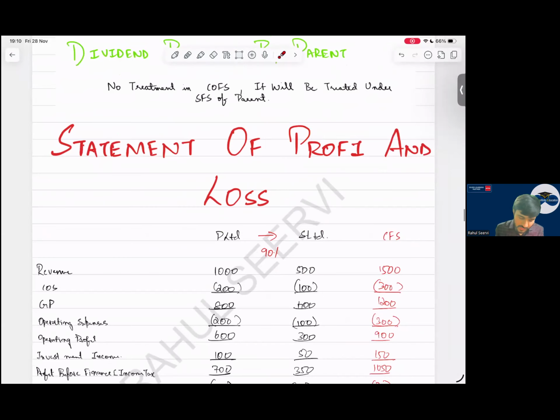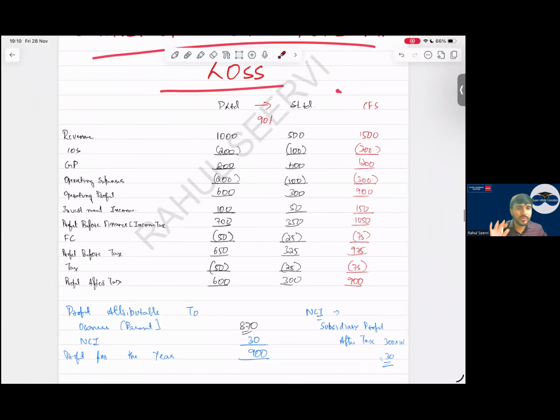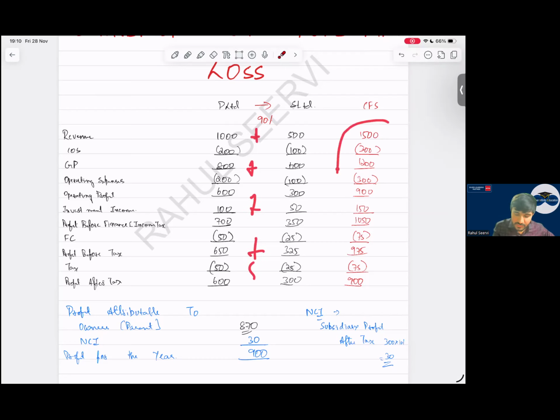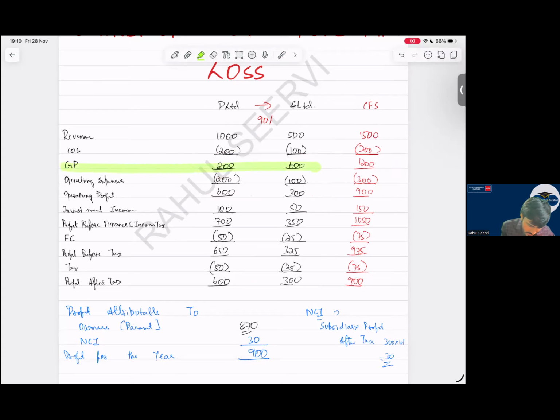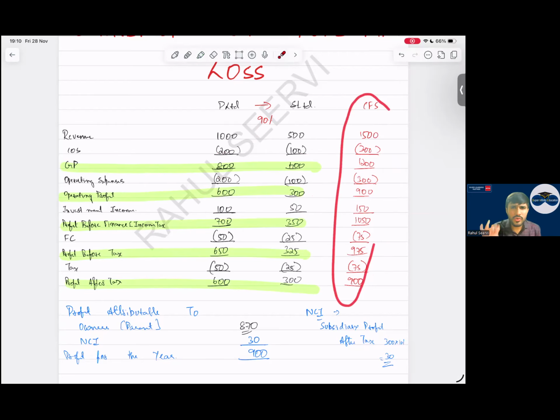So statement of profit and loss. This P&L will be given to you. If you want to prepare a consolidated P&L, P&L will be given for parent and subsidiary. Yes or no? Simple hai ki nahi? Yes sir. What should you do blindly? Out of 20 marks, you should get 3 to 4 marks easily, no? What should you do? ये सबको ऐड कर दो. Add everything. हाँ, do not add profits अब बेटे. ये profit को remove कर देना. These profit headings, remove all of this. GP, OP, इसको मत करना. Whatever they give, you add it, simple. Add it. Sir, should we add it simply, sir?